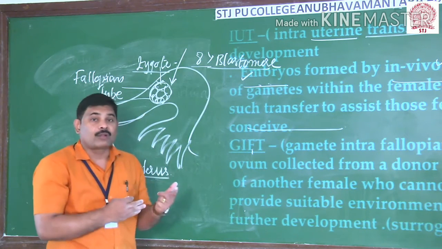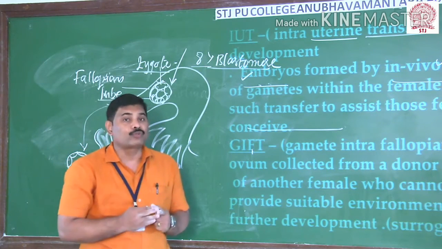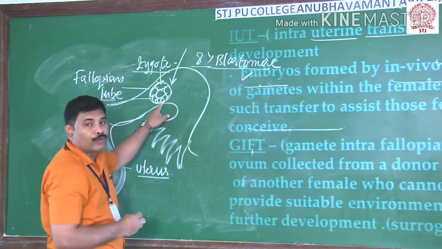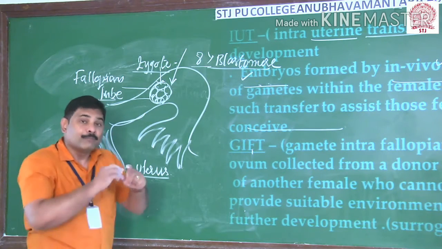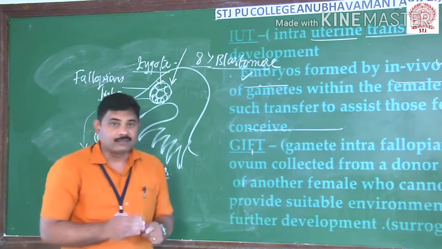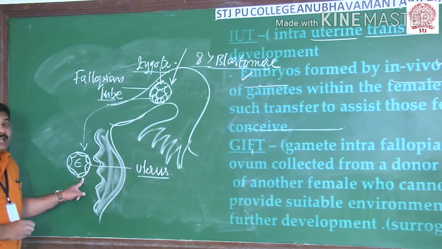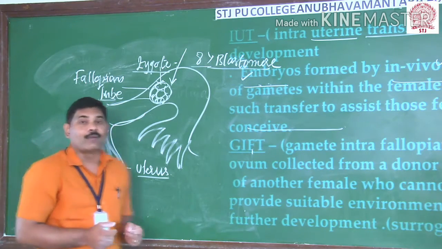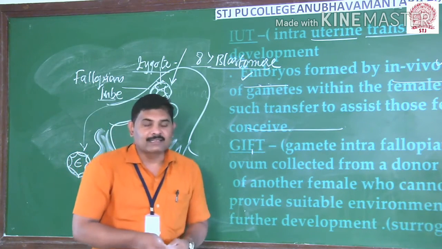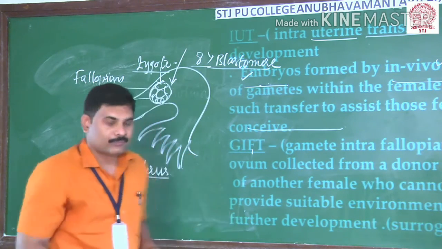So the embryo transfer takes place in 2 different ways. At the 8 blastomere stage, we go with the fallopian tube, known as ZIFT, zygote intrafallopian transfer. At more than 8 blastomere stage, generally we introduce it into the uterus, and we call it intrauterine transfer. So this is one of the techniques available to us. Now let us see the next type of ART in a detailed way.